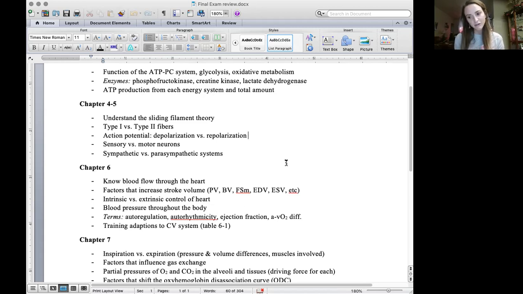And then we have repolarization. So just knowing what happens to sodium and potassium during repolarization and depolarization, and yeah, just knowing the basics of what happens there. Sensory versus motor neurons. So how do you need to know this?